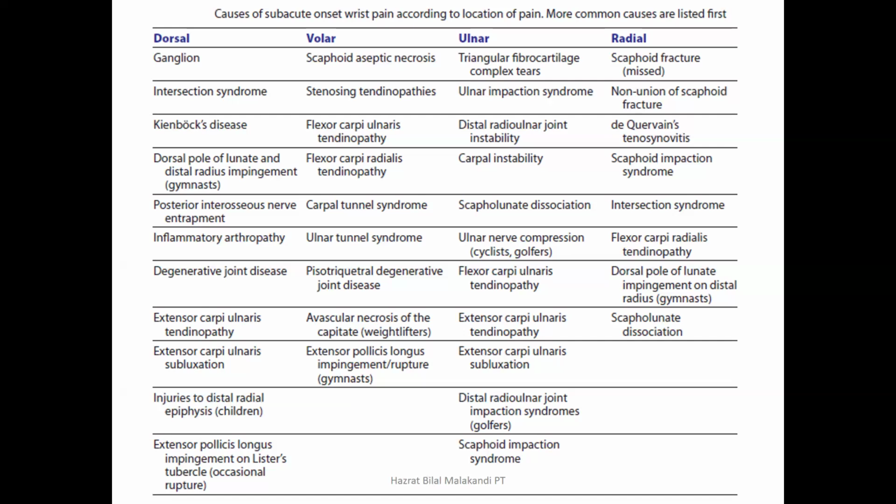Stenosing tendinopathies. Stenosing tendinopathies is a broad term. Actually होता ये है कि जो sheath होता है जिसके अंदर tendon होता है, so there is narrowing of that sheath. जो sheath muscle tendon की इर्द गिर्द होती है, उस शीथ की नैरोइंग होती है.